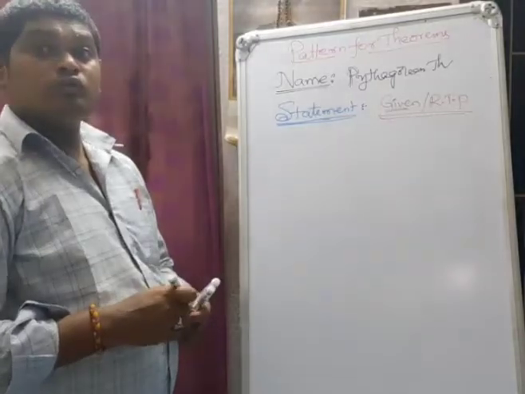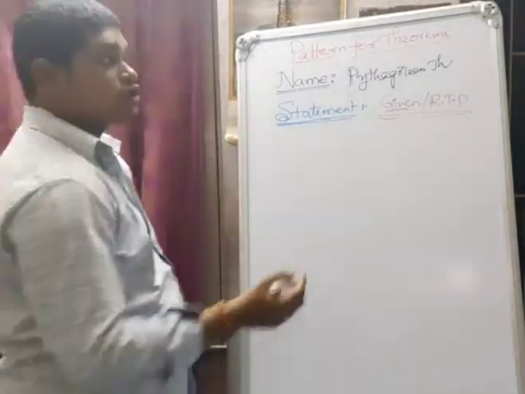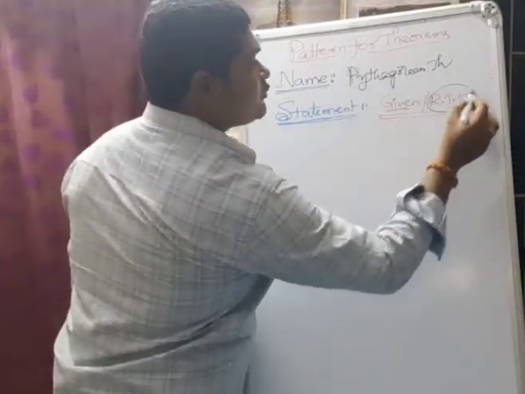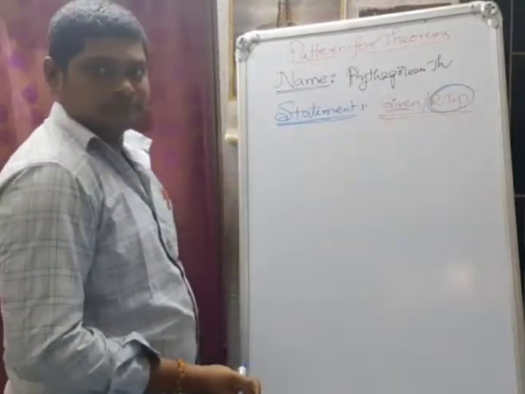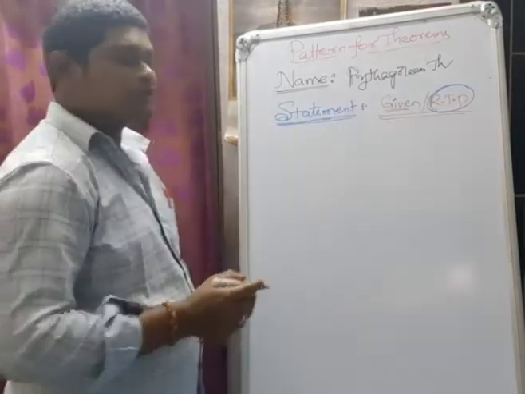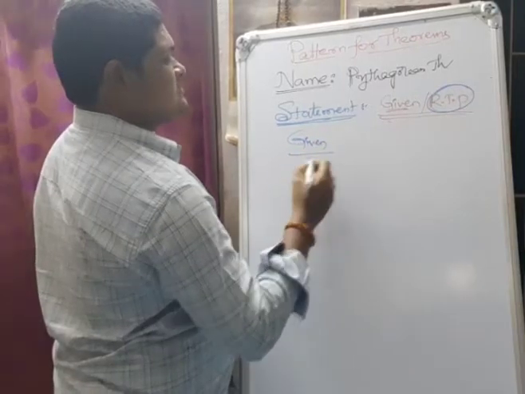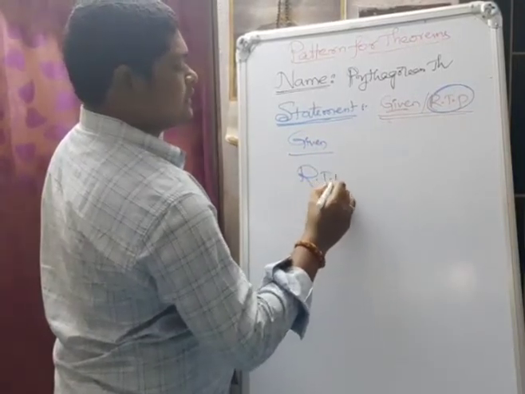What we have to prove at the last, that is, in the conclusion, we take as required to prove. So the statement has given, required to prove that. Next we have to write given, followed by required to prove that.